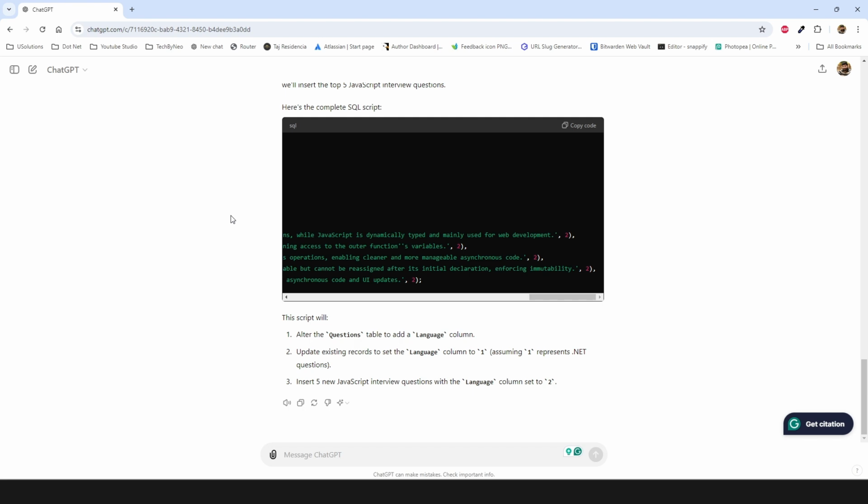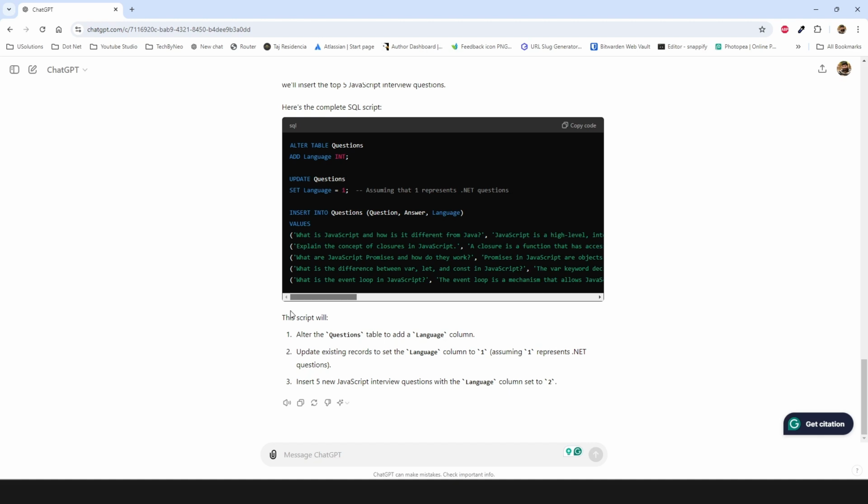And this is a prompt which you can use for any type of question and answer. You just need to specify the term or technology you want the questions for, and it will give you the required set of questions with answers. And believe me, this is a very simple scenario where we have a small set of columns. We can add as many columns as we want, and we can embed business logic inside that script as well.